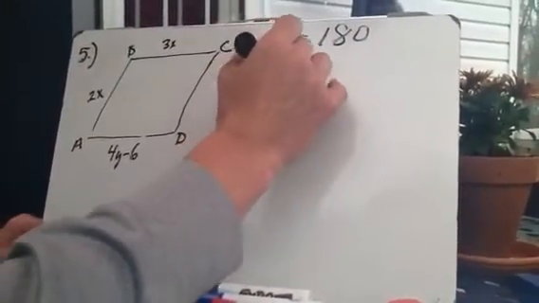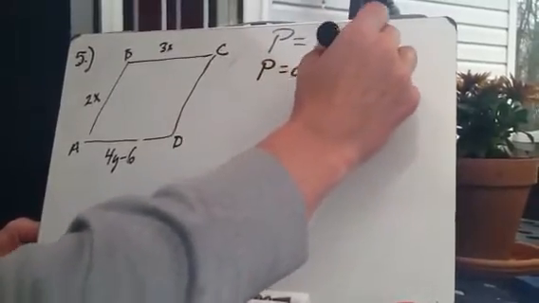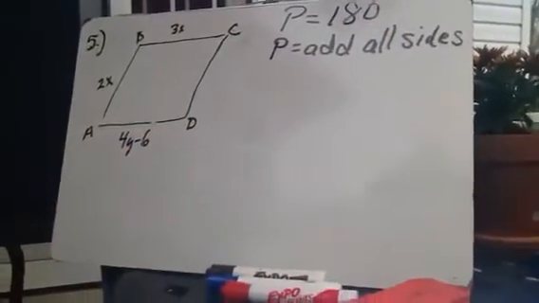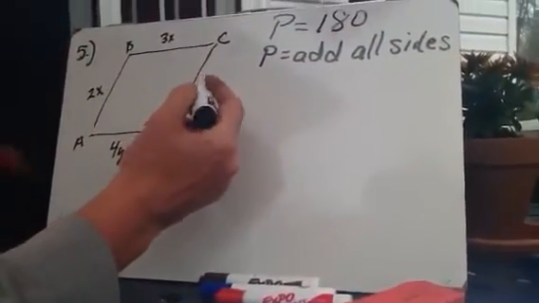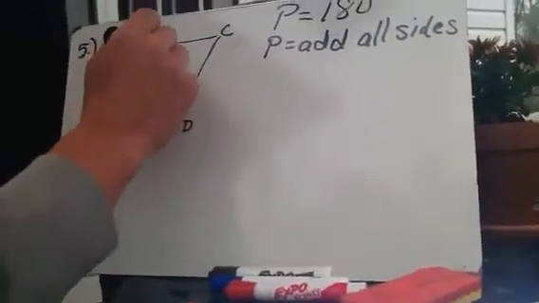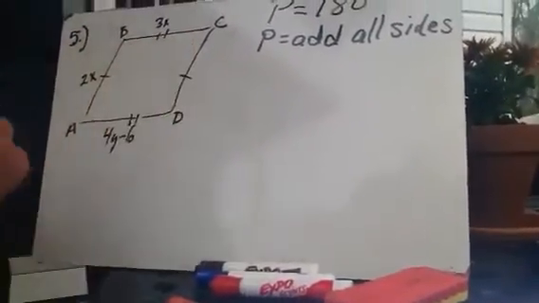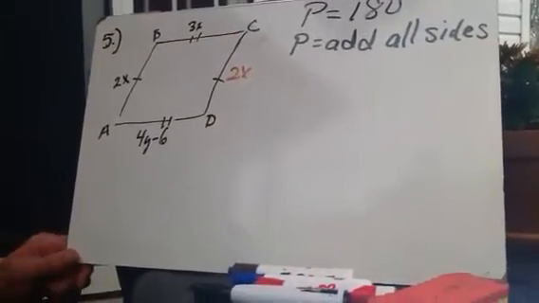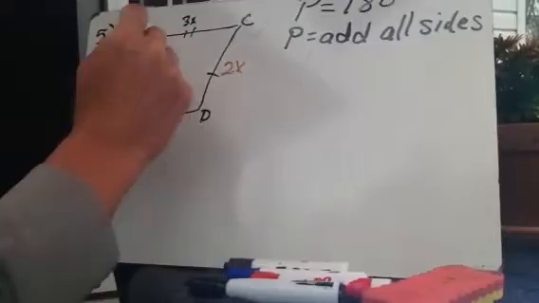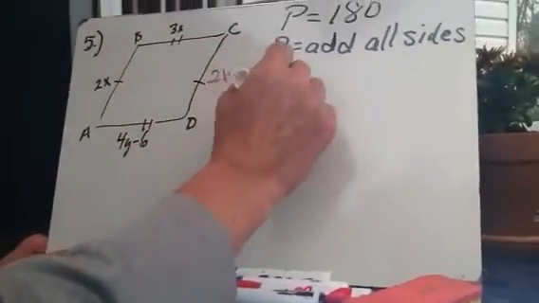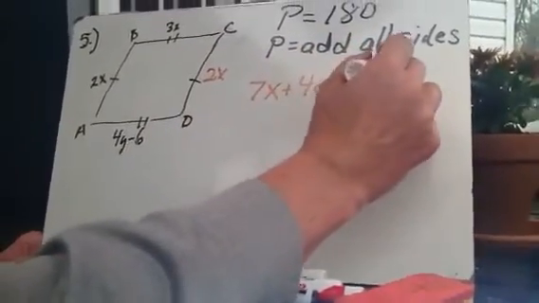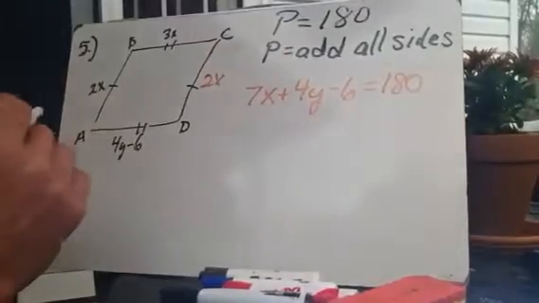Formula for perimeter is what? Anybody? Length times width times height. Wrong. Add all sides. Oh, yeah. You're doing volume. Okay? Add all sides. Well, Mr. Tom, we're missing a side. Well, if you know that that's 2x here, what's our rule for parallelograms? What does this have to be over here, Sam? That's 2x. Yep. So we add all sides. So 2 and 3 is 5, and 2 is 7x, plus 4y minus 6 is set equal to 180.